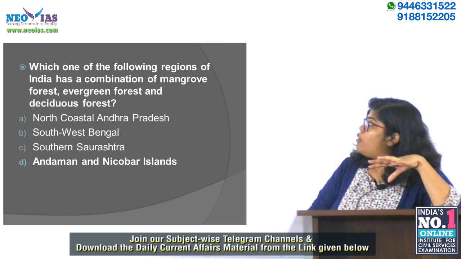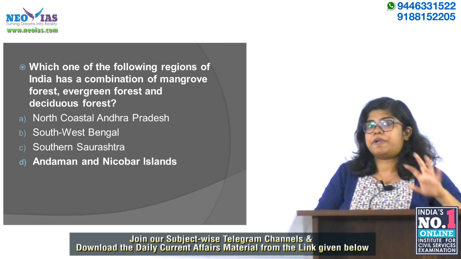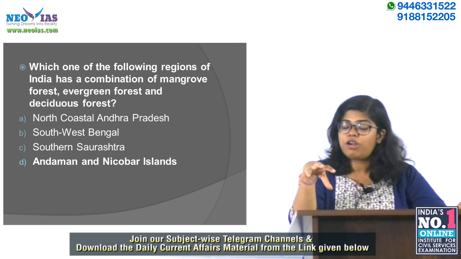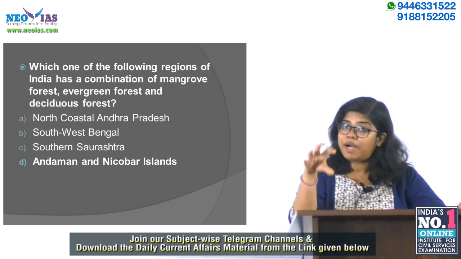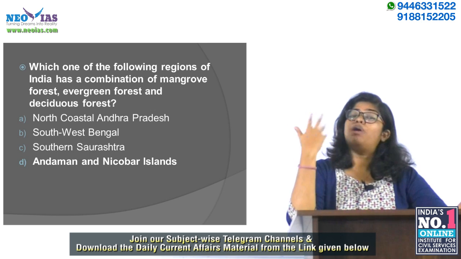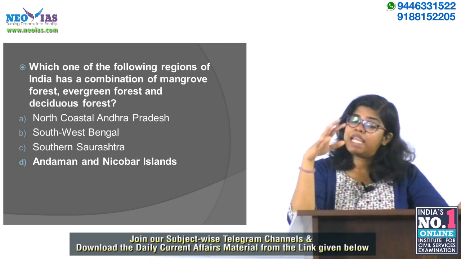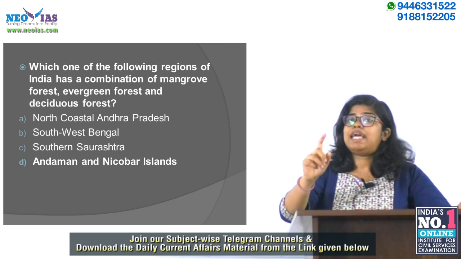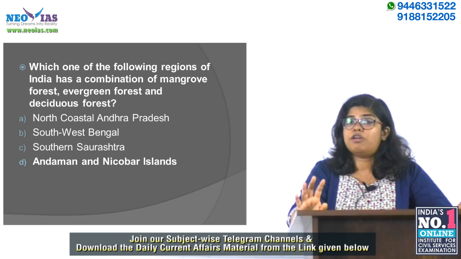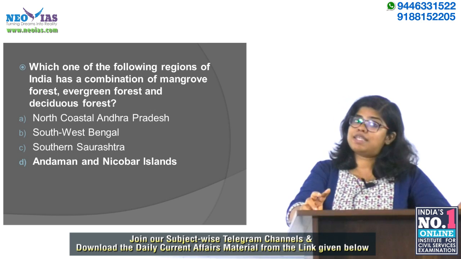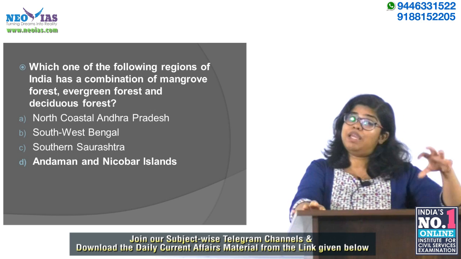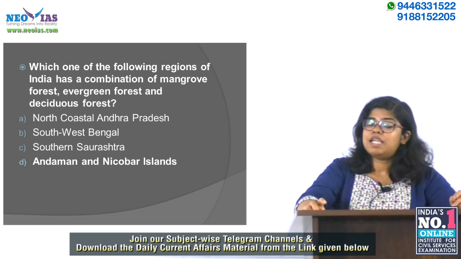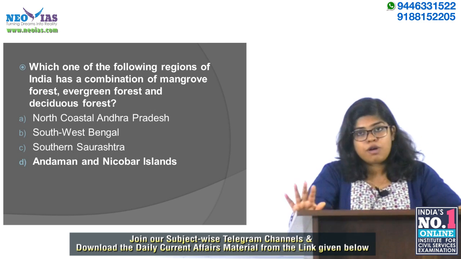First is North Coastal Andhra Pradesh. North Coastal Andhra Pradesh has pretty good rainfall. They are fed very well, but it doesn't have about 250 centimeter rainfall. It is a coastal region, so it will definitely have mangrove, and it is getting a pretty good amount of rainfall, so it is deciduous as well. For being evergreen forest, it has to get more than 250 centimeter rainfall. So the first option is wrong.